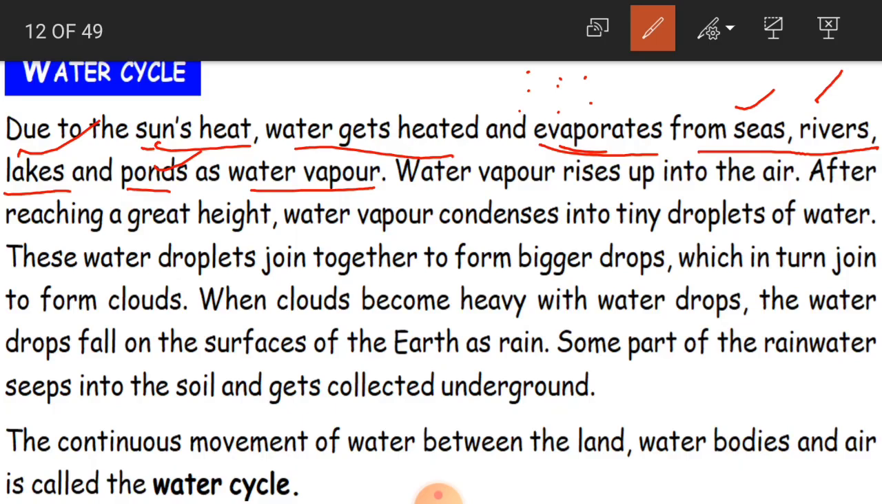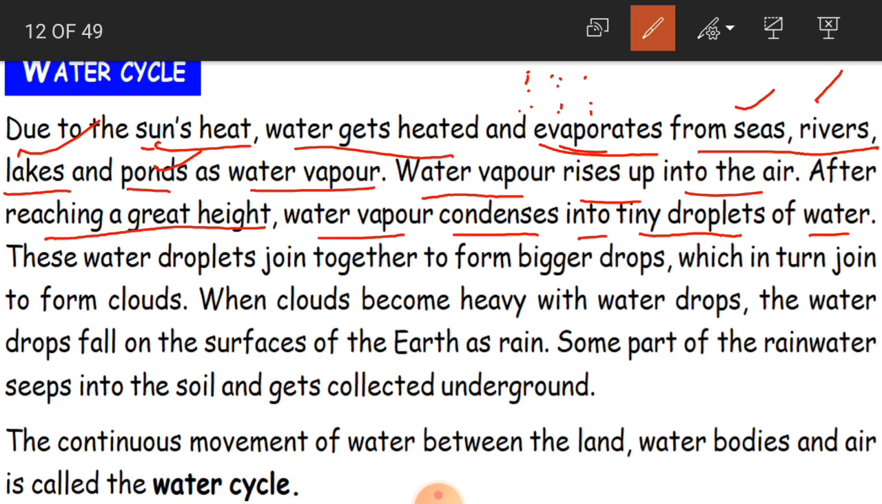After that, what happened? Water vapor rises up into the air. After reaching a great height, water vapor condenses into tiny droplets of water. After reaching a great height, in the sense so much height in the sky, this water vapor is getting cool.